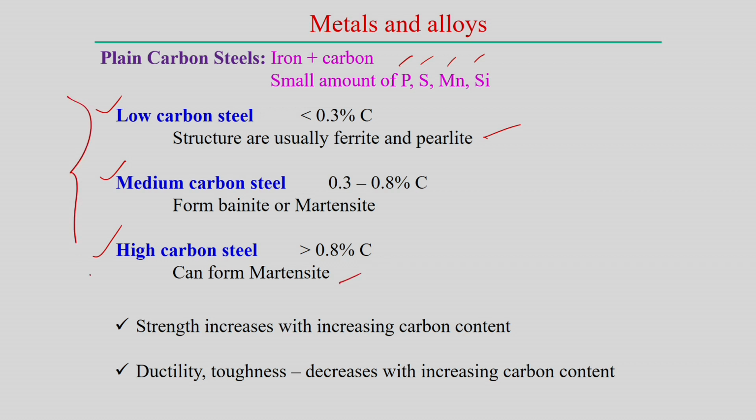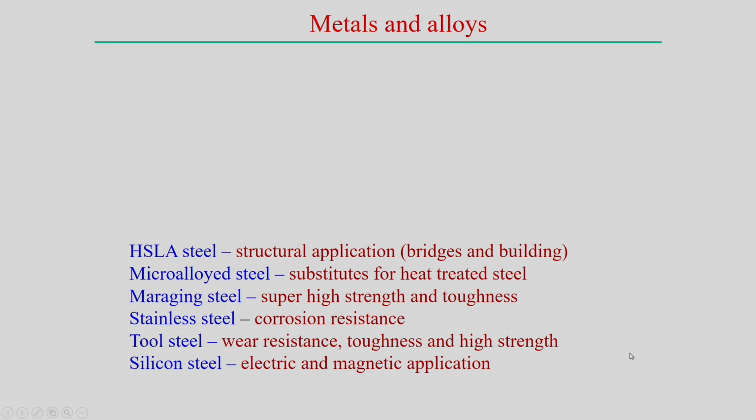So these are the three different categories of plain carbon steel. In general the strength increases with increasing carbon content. Not only the carbon content, but also the form in which the carbon exists in the material and how it is distributed, affects the strength, but in general it increases with carbon content. At the same time, when the strength increases, the ductility and toughness decrease with increasing carbon content. This is the general conclusion for plain carbon steel.